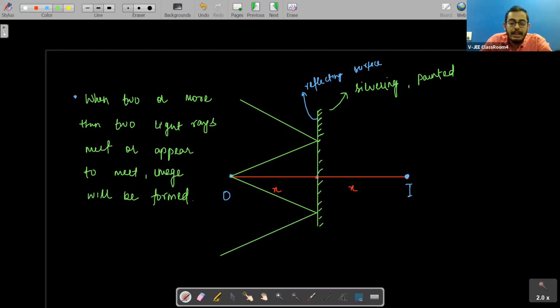So you see that when two or more than two light rays meet or appear to meet, or actually we must write here that when two or more than two reflected rays, students. Should we write here that two or more than two what rays? Reflected, or refracted actually, but since we are talking about reflection only here, we will be talking about reflection. But we must say that for image formation, two or more than two reflected rays must meet, or appear to meet.